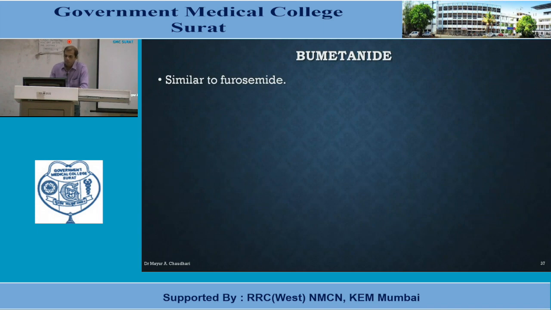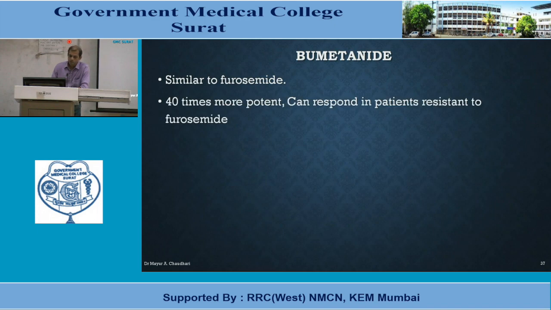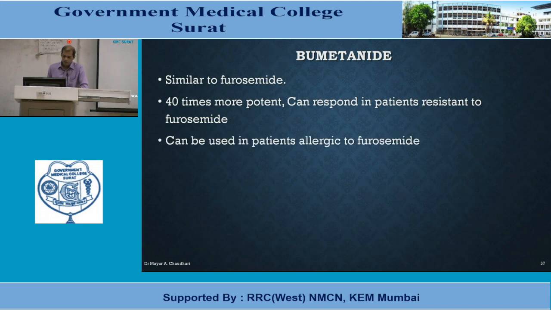Second one is bumetanide. Action wise it is similar to furosemide, but 40 times more potent, and can respond to patients who are resistant to furosemide. And it can also be used in patients who are allergic to furosemide. So whenever furosemide cannot act because of allergic reason, or patient have become resistant to furosemide, you can use bumetanide.